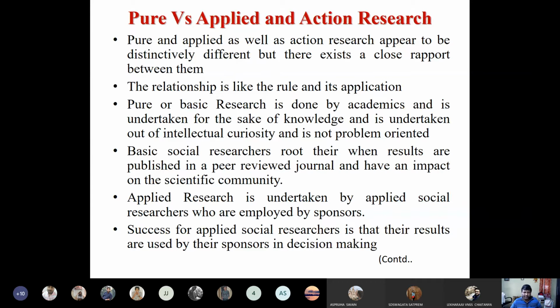And applied research is undertaken by applied social researchers who are employed by a sponsor. So whenever we take up a project, that is called applied research. We are sponsored by a sponsor, and we find a problem, discuss it, then find a solution and suggest to the sponsoring agency that these are the solutions we are suggesting. If you implement this suggestion, those problems will be overcome. But success for an applied social researcher is that their results are used by their sponsor in decision making, because we may give a suggestion, but the sponsor has to use it.